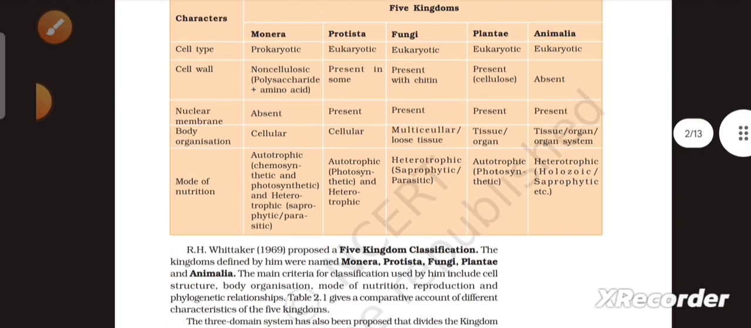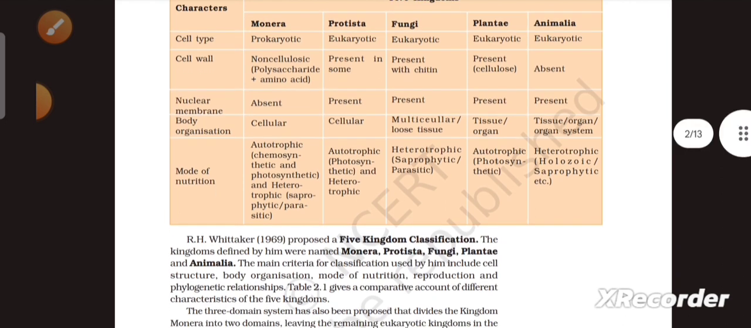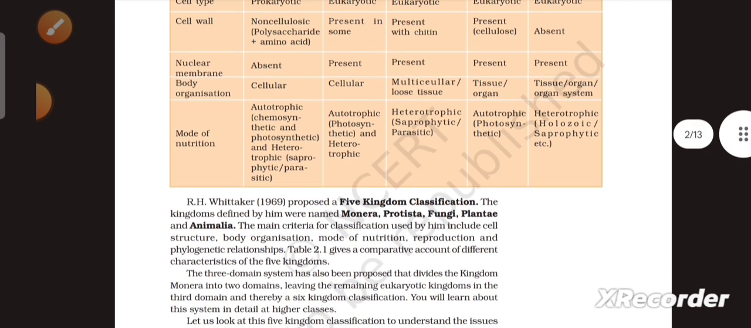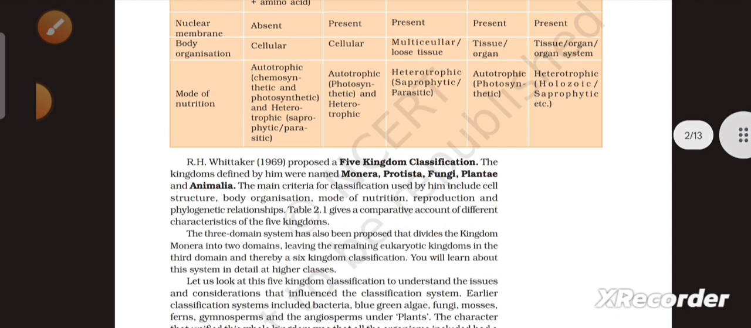The next one is mode of nutrition. In Monera, it is autotrophic, chemosynthetic, and photosynthetic, and heterotrophic, saprophytic, and parasitic. In Protista, autotrophic, photosynthetic, and heterotrophic. In fungi, it is heterotrophic and saprophytic and parasitic. In Plantae, it is autotrophic, photosynthetic, and in Animalia, it is heterotrophic, holozoic, and saprophytic, etc.